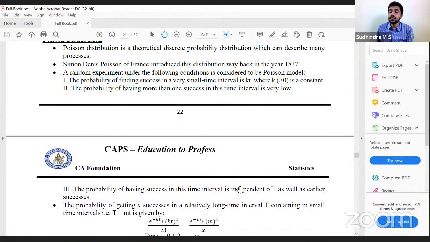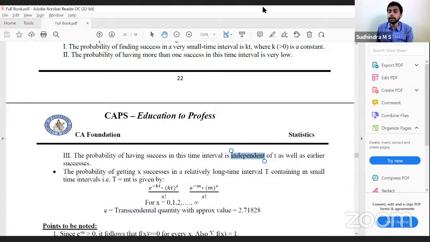Probability of having success is independent. So basically what are they saying? n should be large and p is very small. In that case, we generally apply Poisson distribution, because in that case, binomial distribution cannot be applied.